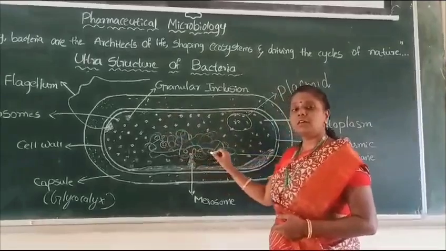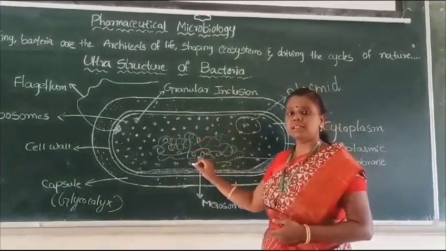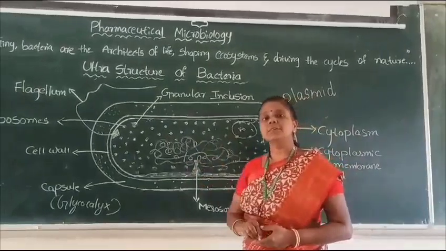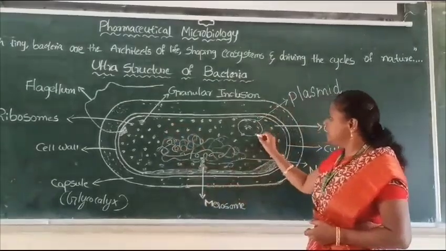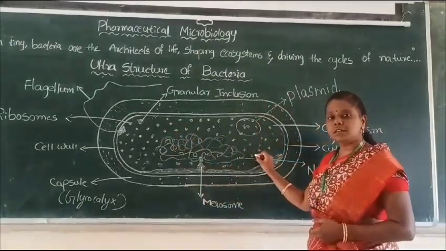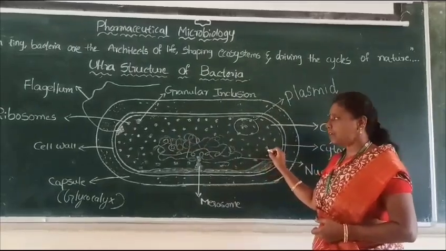Bacteria have a non-homogeneous aqueous medium, the cytoplasm. The aqueous medium contains 89% water, and along with water it contains many inclusions. Inclusions are the storage of carbohydrates, proteins and fats.